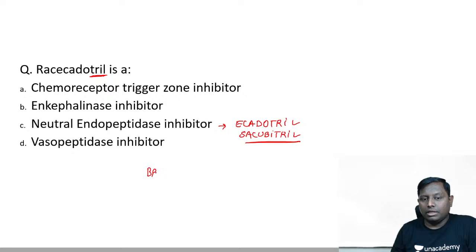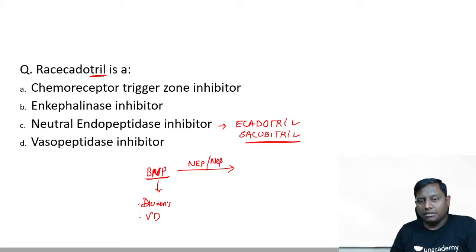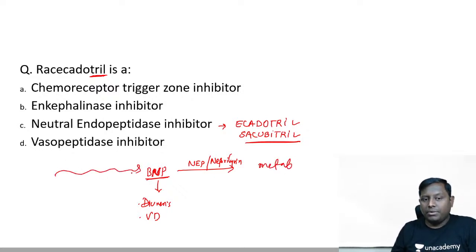So we all know that for heart failure we use a BNP analog, and BNP, brain natriuretic peptide, causes diuresis. It's also a vasodilator. So diuresis and vasodilation are its properties, but the problem is, like any other peptide, it is metabolized by an enzyme NEP, also given the name neprilysin. Neprilysin is the same as NEP, neutral endopeptidase, which increases the metabolism. So for heart failure we can use one BNP analog, that is nesiritide.